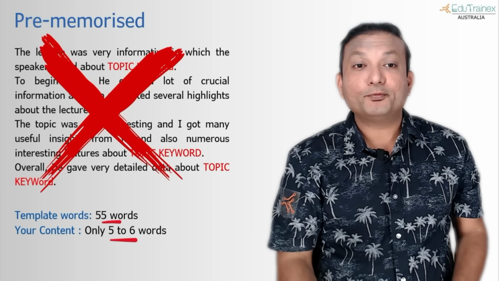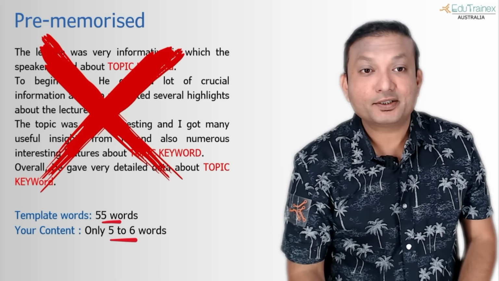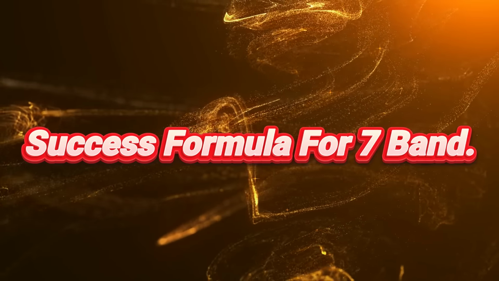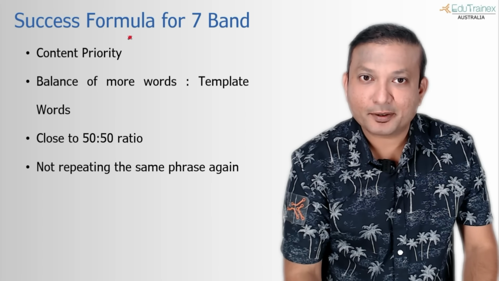So that's another problem. We will talk about it. So let's look at what exactly we need to get a 7 band score. The success formula. What is important? Of course, we all know after the exam changes, the content has become priority.